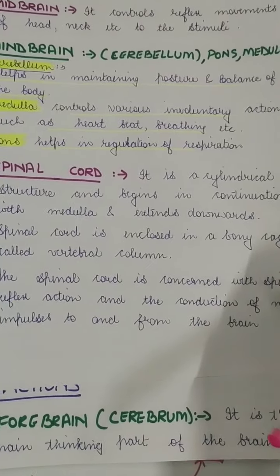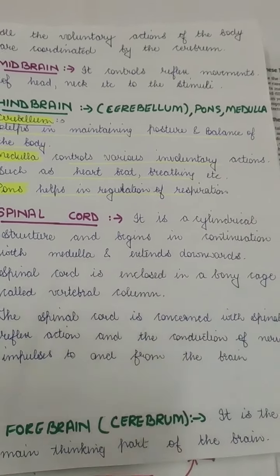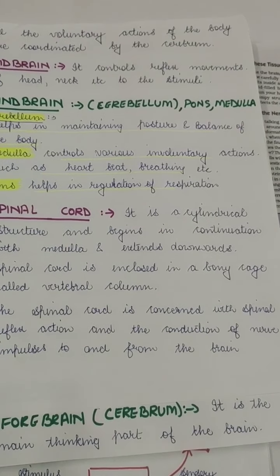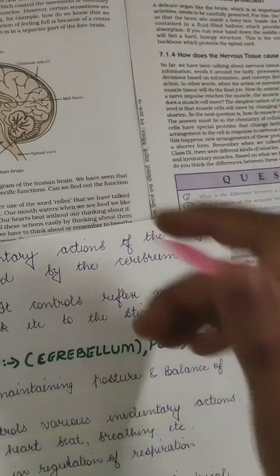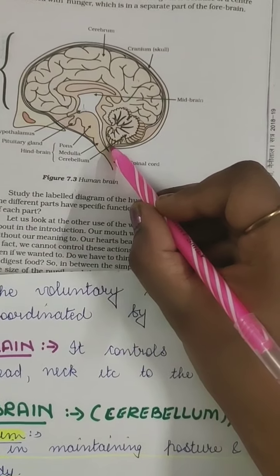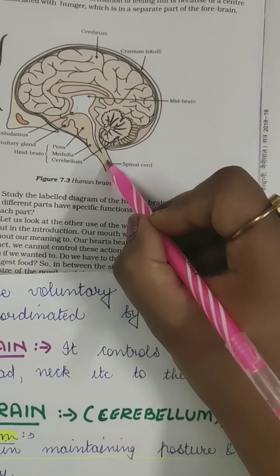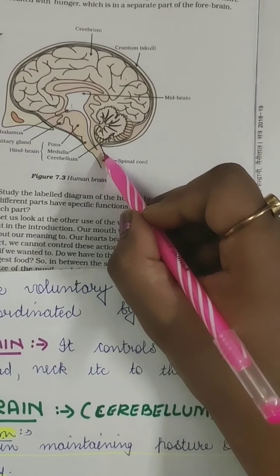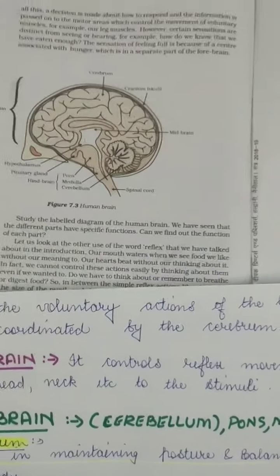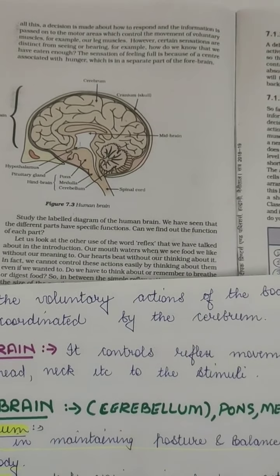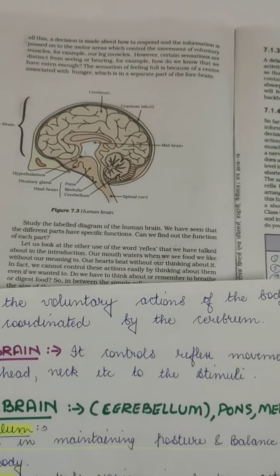And the last topic is spinal cord. Now spinal cord is a very important part of our central nervous system, which is connected to our brain. Like here you can see this medulla. It is a controlling unit which controls reflexes such as swallowing, coughing, sneezing, and all.